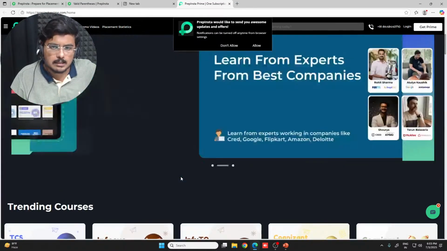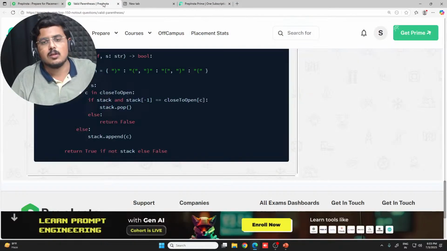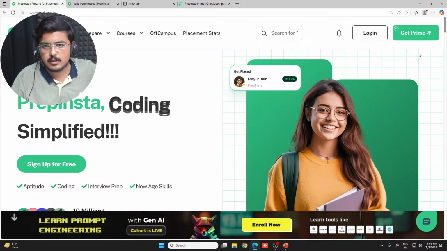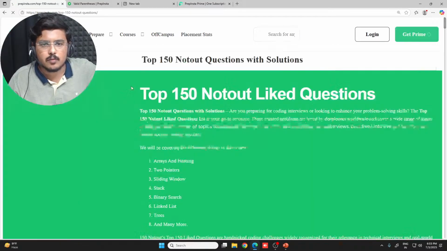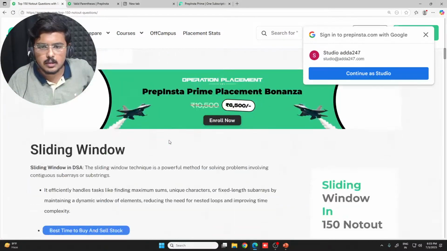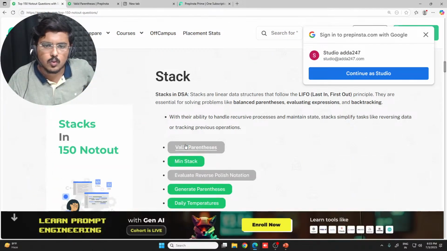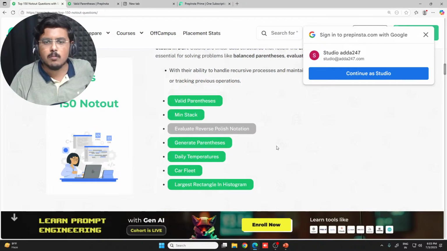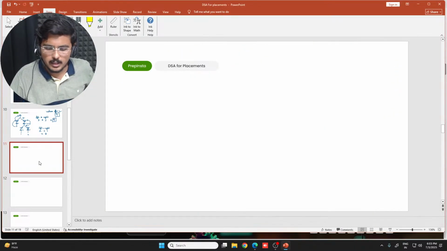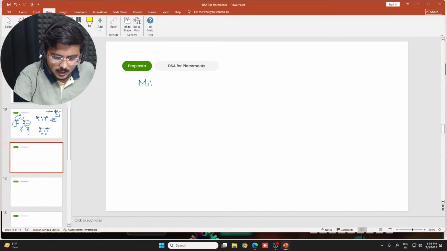But guys, apart from this, the homework for today, let's discuss that first, because that's very, very important. I'll give you the homework itself. What is the homework? Your homework for today is the min stack problem, generate parenthesis, and daily temperatures. I'm going to write it here. Min stack problem from 150 not out only.